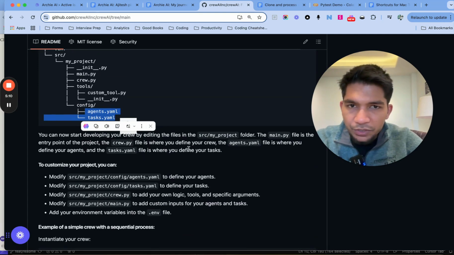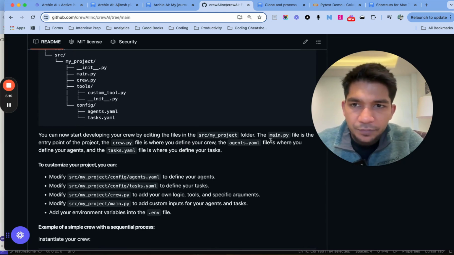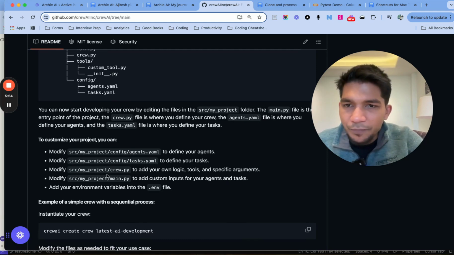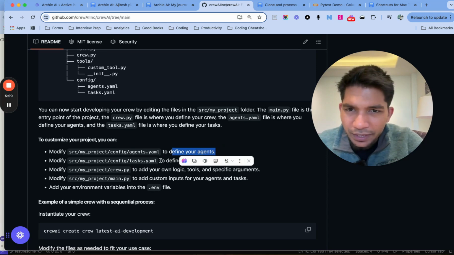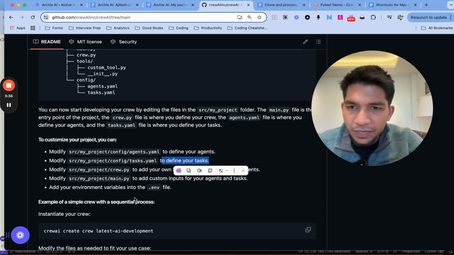And what they want us to do is that you can now start deploying your crew by editing the project. Main.py is the entry point, and agents.yaml and tasks.yaml are the main files. Now they should have given some description of what these files do, but mostly what they're saying is that agents.yaml defines your agents, and tasks.yaml is the tasks that these agents should do, and these are the Python files which run.